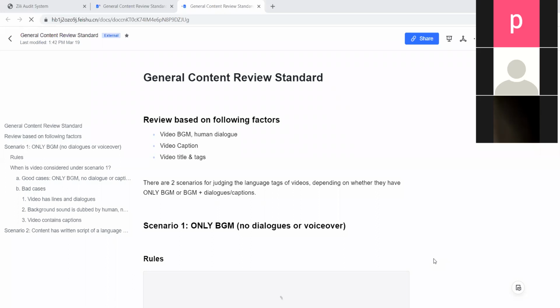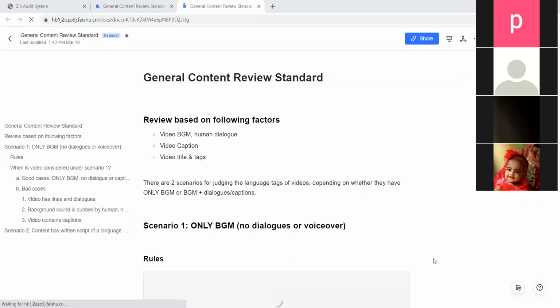Okay, so you can see my screen now. Everyone can see my screen now? Yes, ma'am.